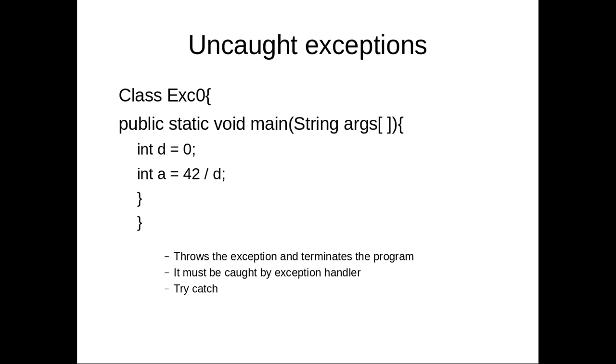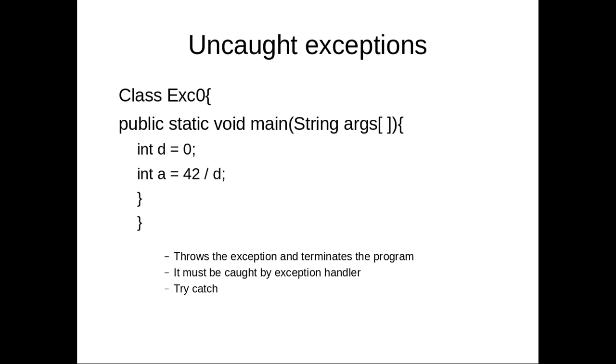As d is 0, division by 0 is not defined, so it is an exception. That means a divide by 0 exception. In this program there is no facility to catch that exception, so the program terminates its execution. That means it throws the exception and terminates the program.